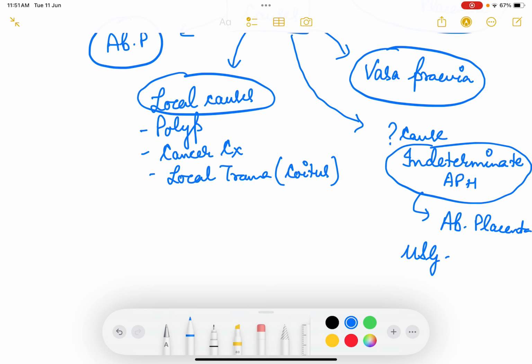This is because, a very important thing I will tell you, in abruptio placentae, ultrasound is able to diagnose it with a sensitivity of only 35 to 65%. So ultrasound has a very low sensitivity for diagnosing abruptio placentae.